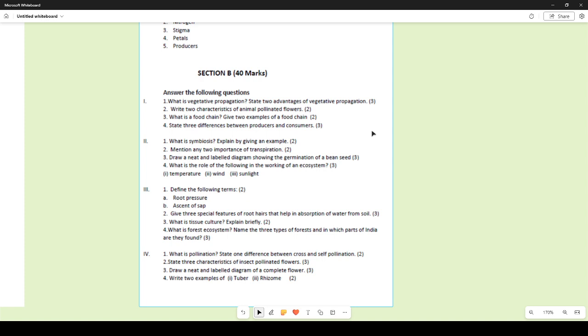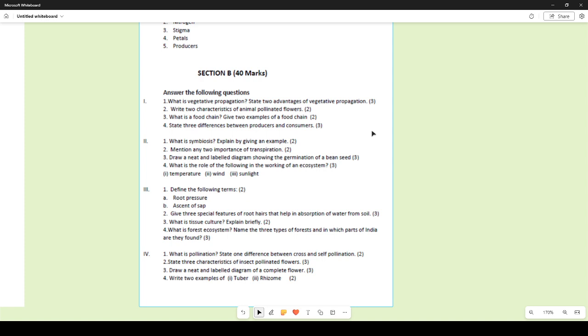What is symbiosis? Explain by giving an example. Symbiosis is an association of two or more organisms where they are mutually beneficial to each other. When we talk about an example, lichens are a very good example, where you have an alga and a fungus living together. The fungus provides the substratum for the alga to grow, whereas the alga, being autotrophic, provides nutrition to the fungus. So the fungus can derive its nutrition from the alga.